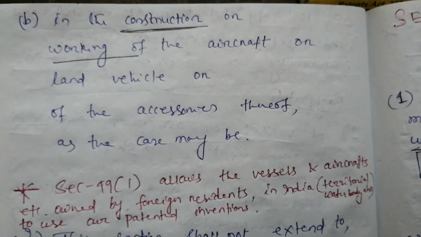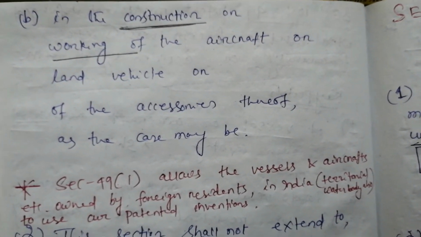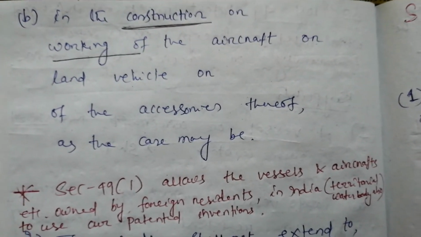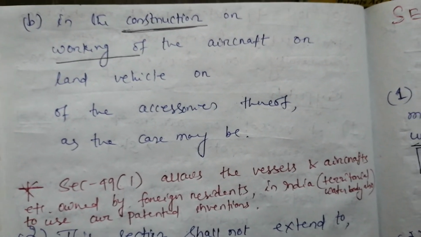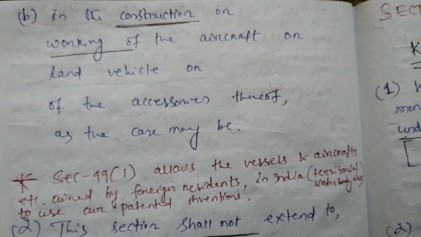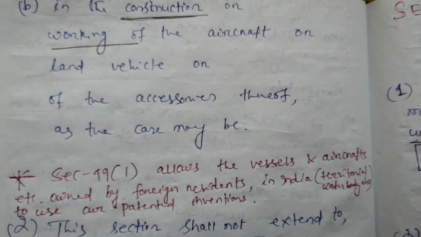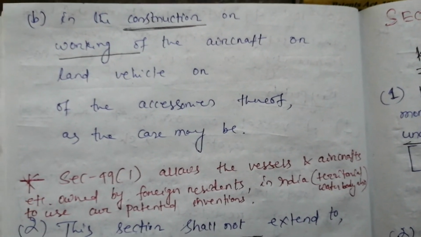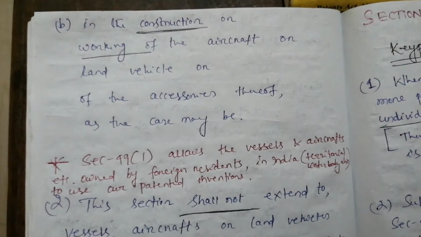This is an essential thing. That means some constructions are needed, some functional works of the aircraft are very much essential, and for that reason they are using our patented invention. Then we don't consider this act as an infringement. Fine. Now I will say one thing.